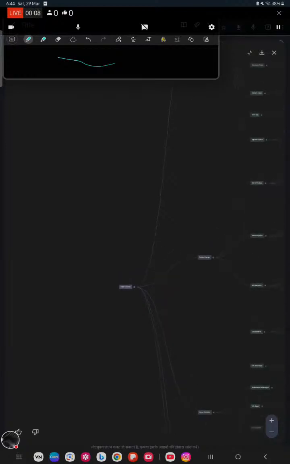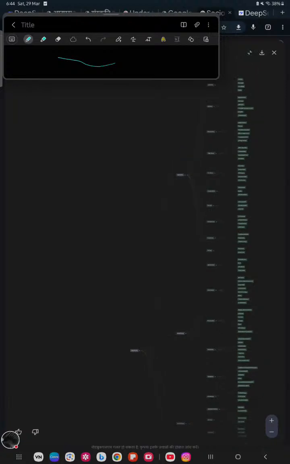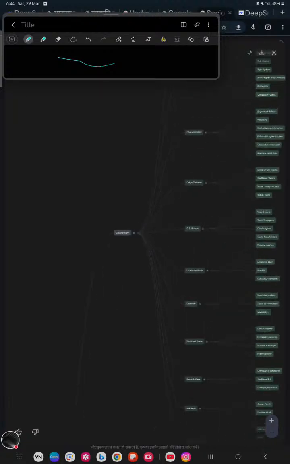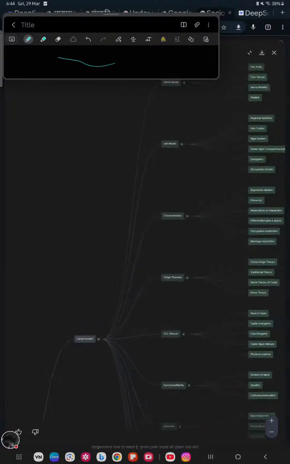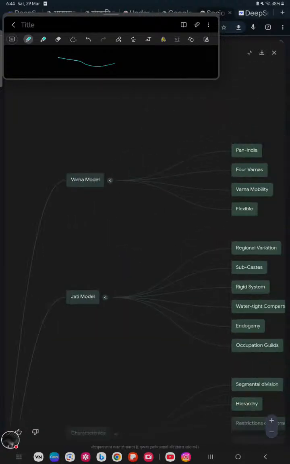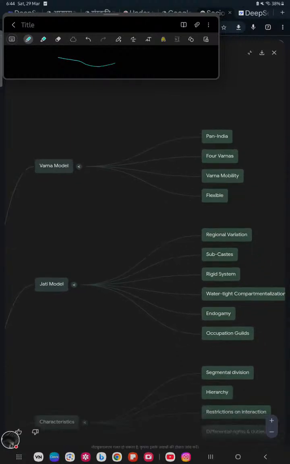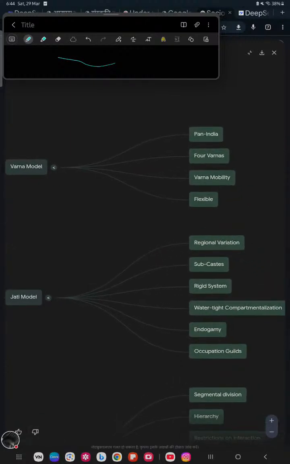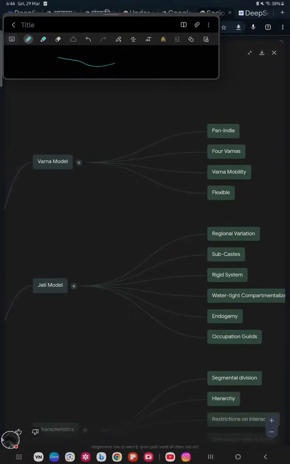Sociology portion of RS Mans by mindmap. This is the mindmap, and we go. The first point started here is the caste system, and in the caste system we have learned about the Varna model. One model is over pan India, and there are four Varnas, and mobility is prevailing, and there is flexibility.